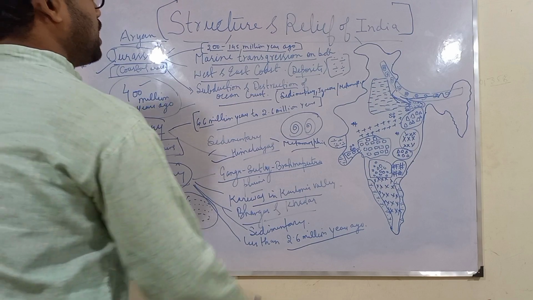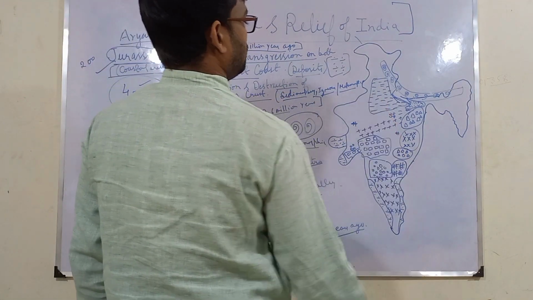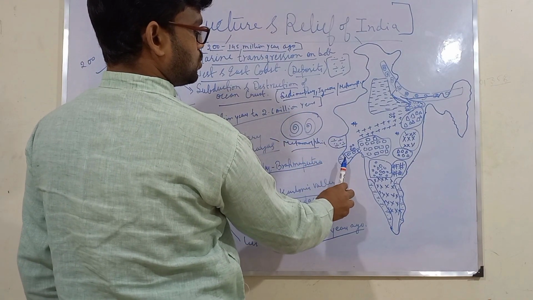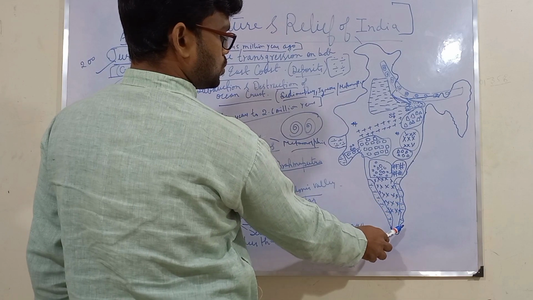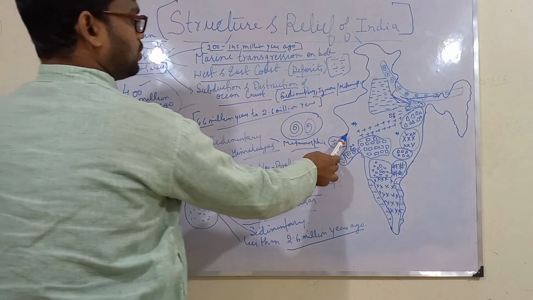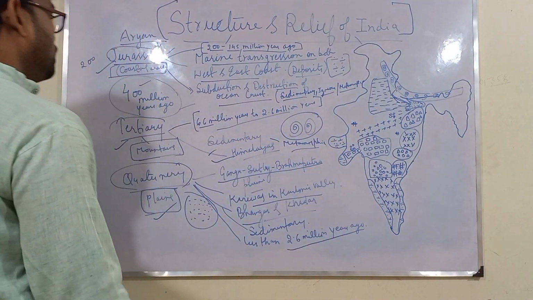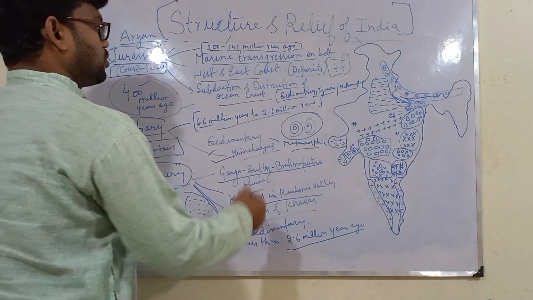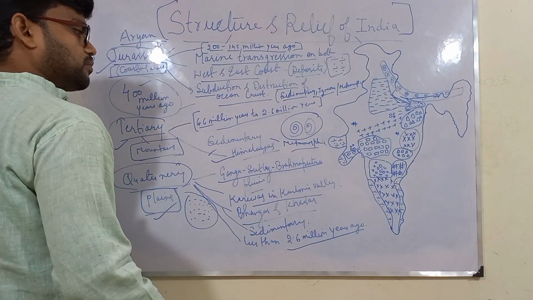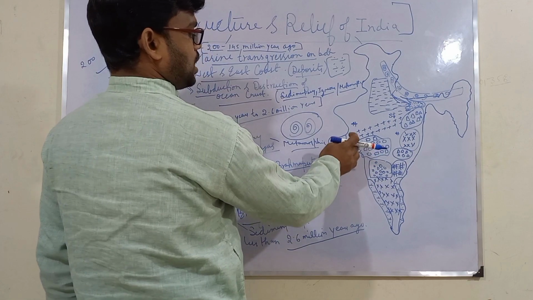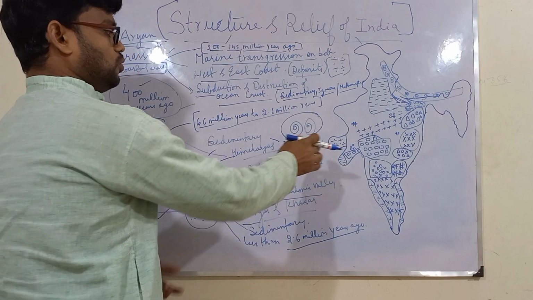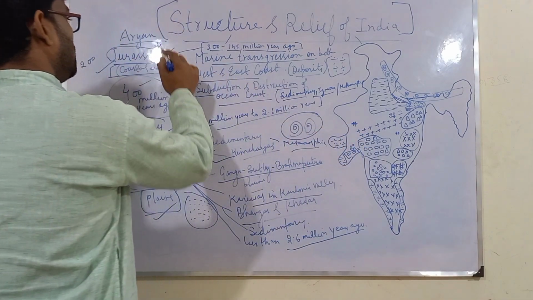But this Jurassic rock can be sedimentary, igneous as well as metamorphic, because these Jurassic rocks are mainly found in the coastal regions. Coastal regions here, see, in parts of Andhra Pradesh, coastal regions of Andhra Pradesh and Tamil Nadu, and the coastal regions of Kerala and Karnataka, and in parts of coastal regions of Gujarat. So why are these formed in the coastal region? Because these are formed due to subduction and destruction of the oceanic crust, due to collision between the oceanic crust and the continental crust, and deposition made by the oceans over this continent. These Jurassic rocks are formed.